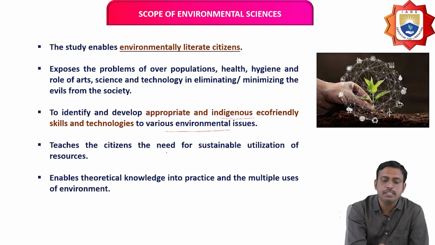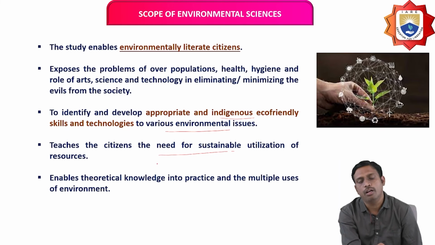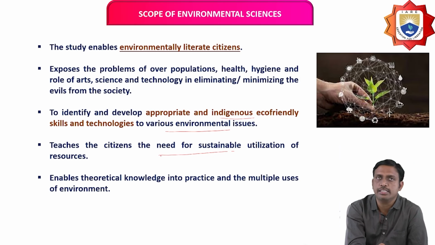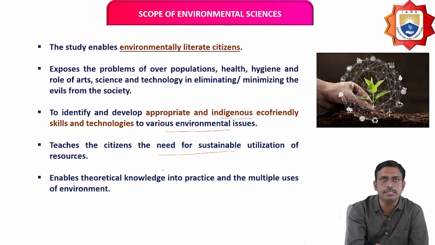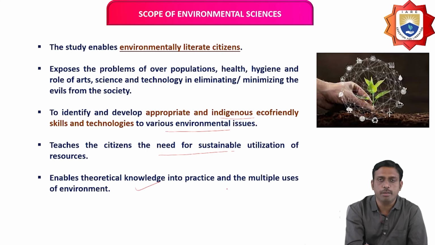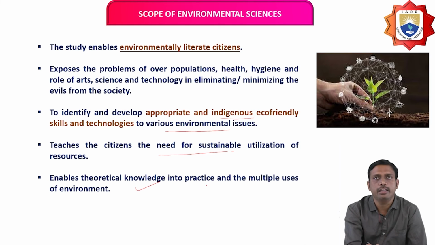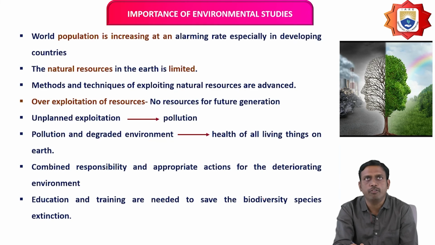It teaches citizens the need for sustainable utilization of resources. The main aim of environmental science is to teach citizens the need for sustainable utilization of resources. It also turns theoretical knowledge into practice and into multiple uses of the environment.